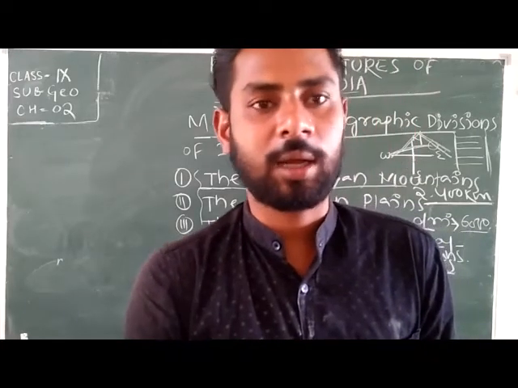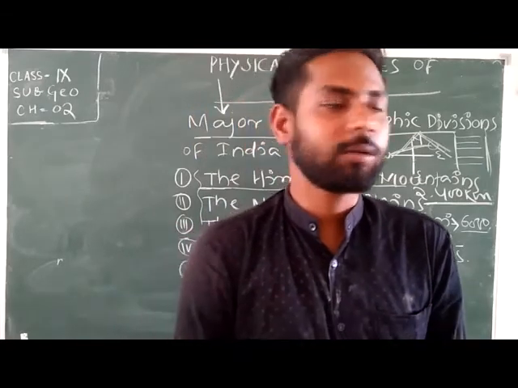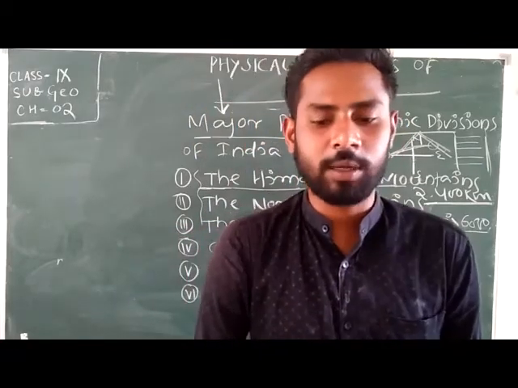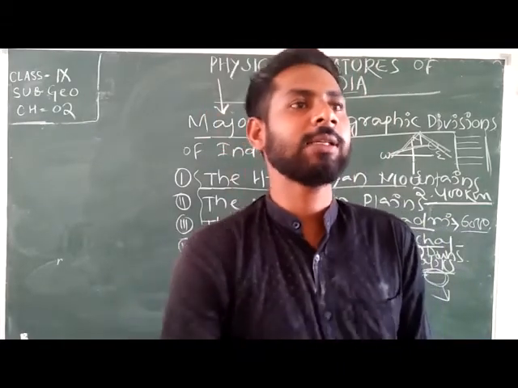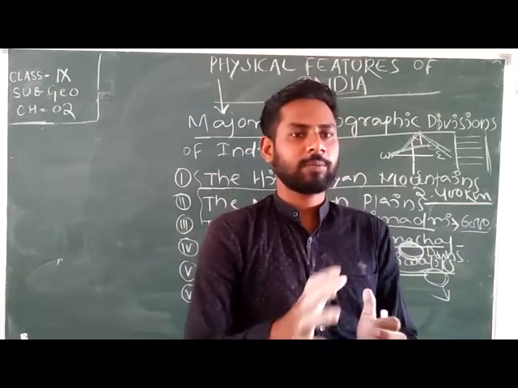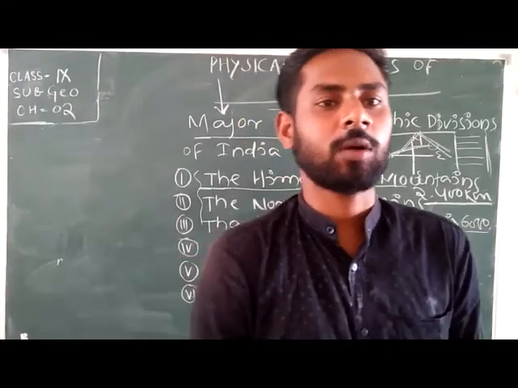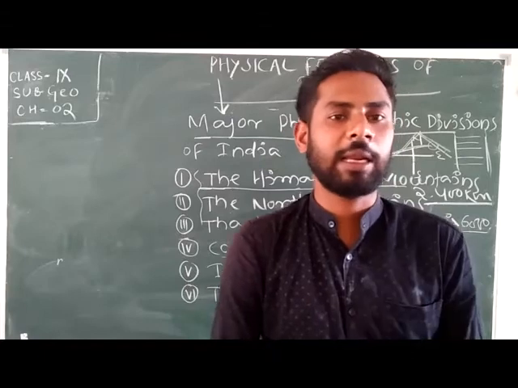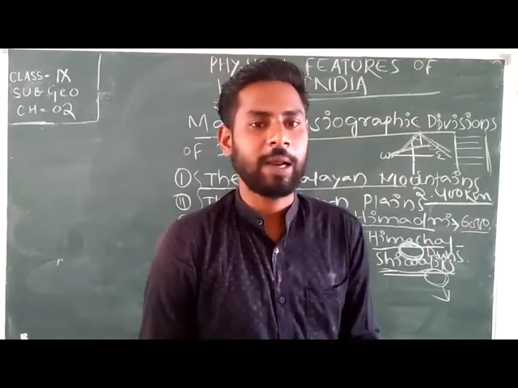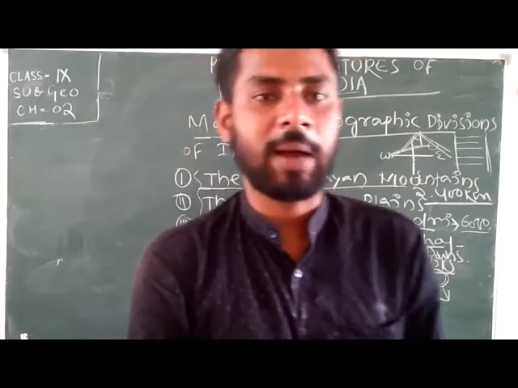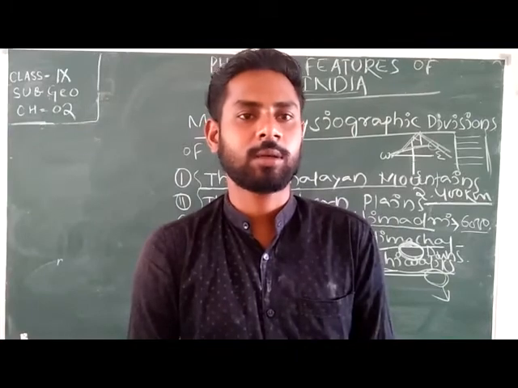Then Khadar. Khadar, the younger alluvium, or you can say the new alluvial soil of the flood plains, and it is also fertile, consisting of small rocks. So these are the four regions of northern plains. The Bhabar, then Terai, Bhangar, and Khadar. Got it?